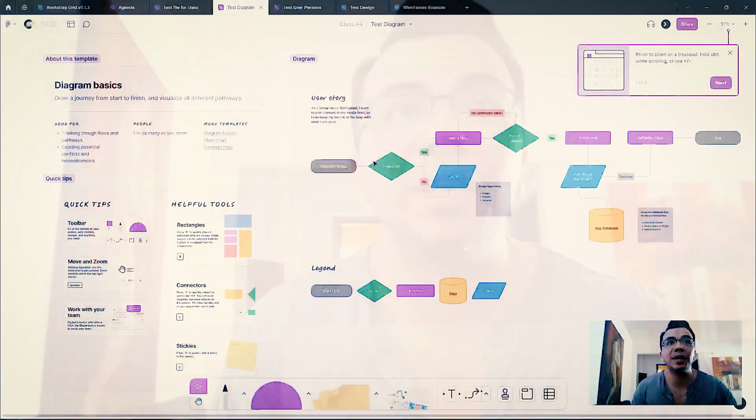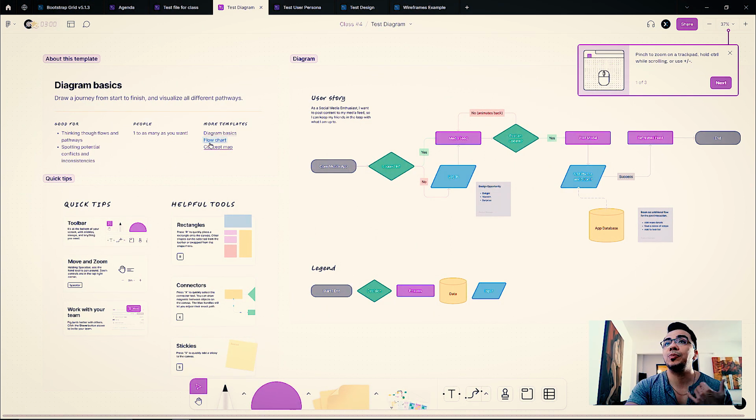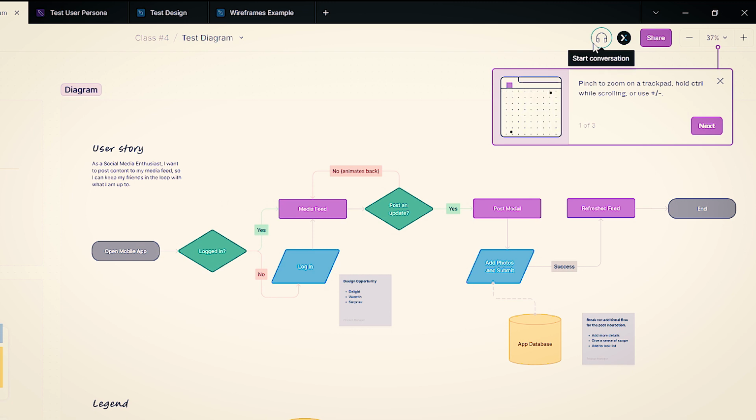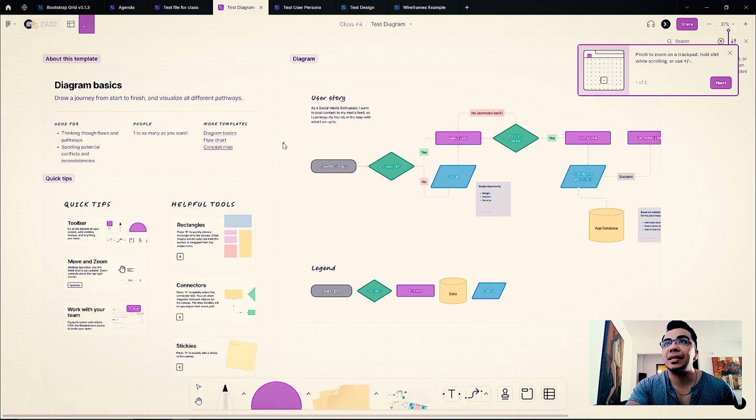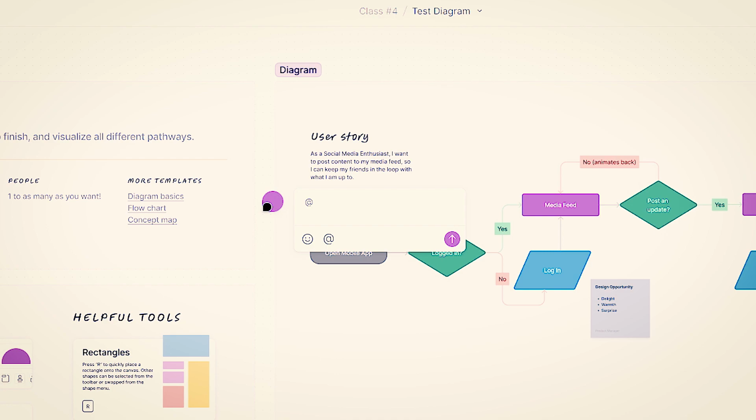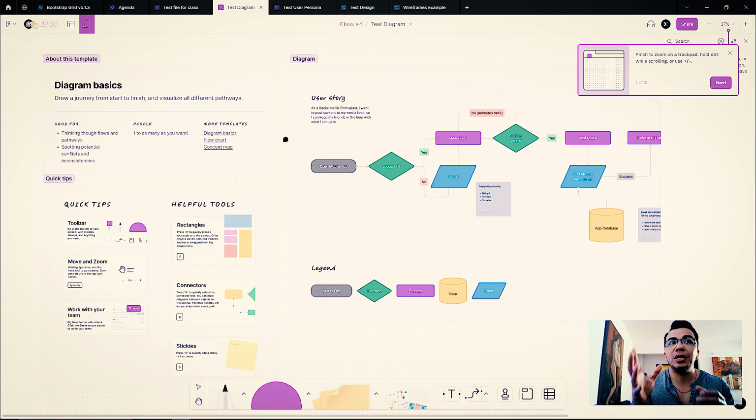So communication is vital. It's everything about communication. The most important thing is that in this tool, you are going to be talking with the rest of the team. You can do calls through this platform. You can leave comments here. You can mention persons. So everything is going to be documented in this beautiful platform. And that is the most important thing about Figma.